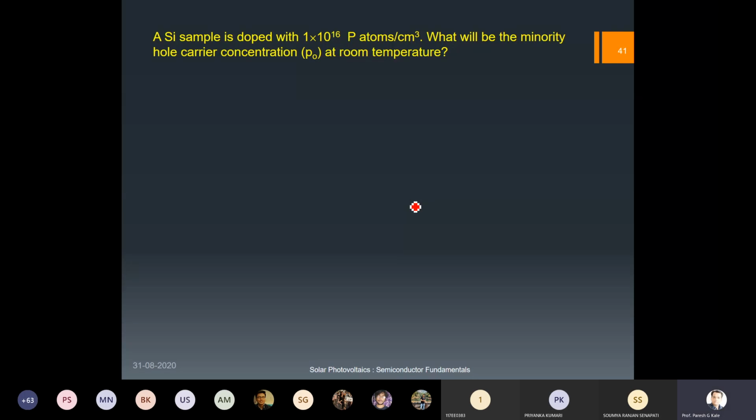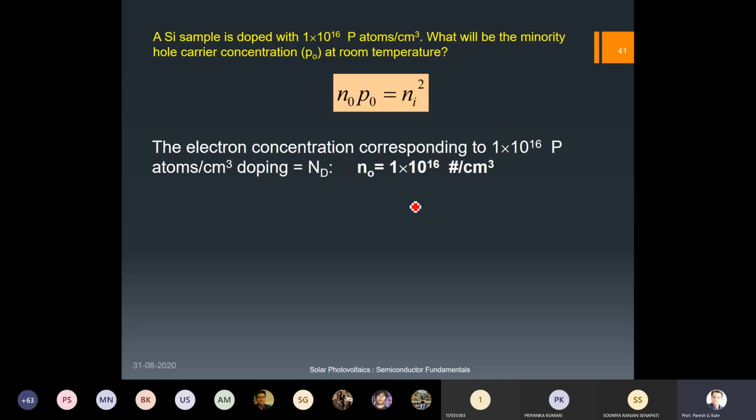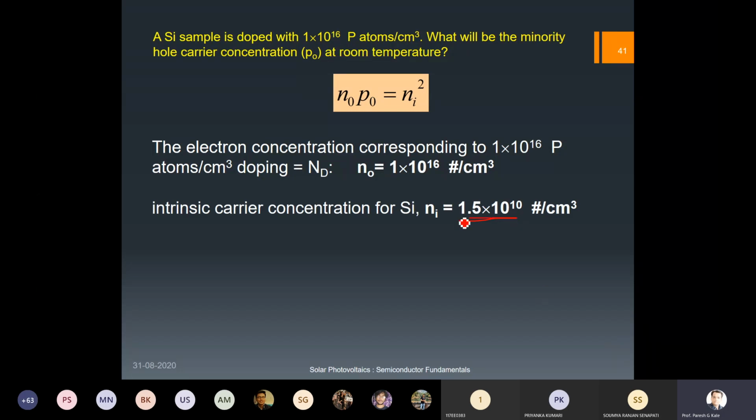Anyway, let us check it. This is the only equation we have, right? What is given is that the silicon sample is doped with phosphorus atoms. So doping is now 10 raised to 16. So N0 is given to you, that is ND in this case. And then Ni, I have already told you that you can take this particular value, 1.5 into 10 raised to 10.